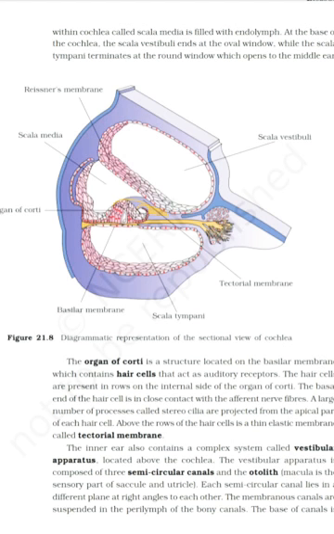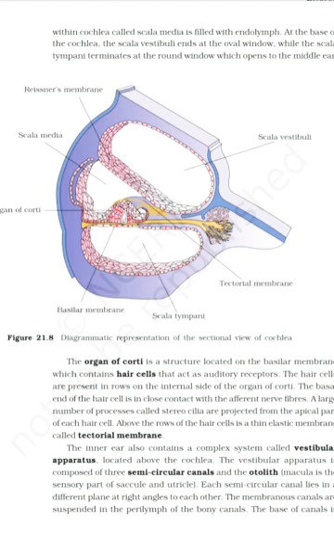The inner ear also contains a complex system called vestibular apparatus, located above the cochlea. The vestibular apparatus is composed of 3 semicircular canals, and the otolith (macula) is the sensory part of saccule and utricle. Each semicircular canal lies in a different plane at right angles to each other. The membranous canals are suspended in the perilymph of the bony canals.